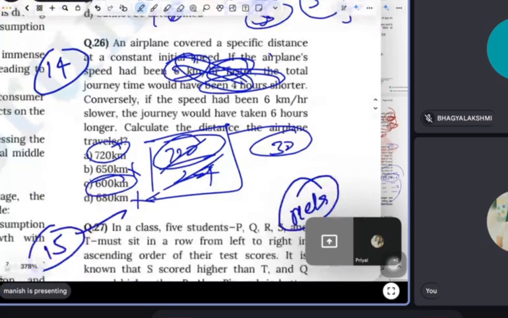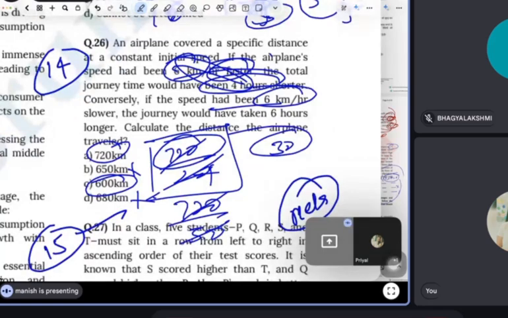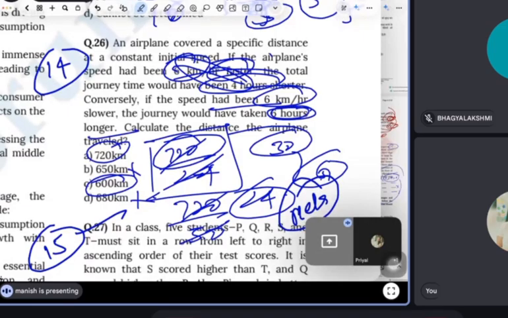Now the question is saying speed increases by 6 kilometers. So I increase 6: 24 plus 6, 30. Now 24 minus 6 kilometers less. And what is it saying here? 6 hours more. So it means my answer is right. 720 kilometers. This is the easiest method, guys. Otherwise, you can make the equation.